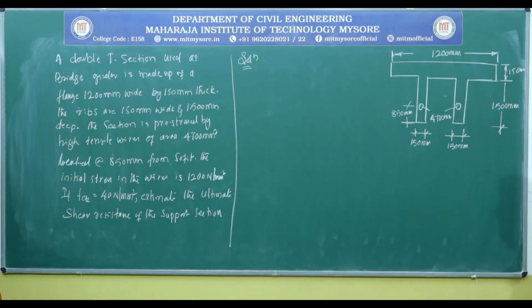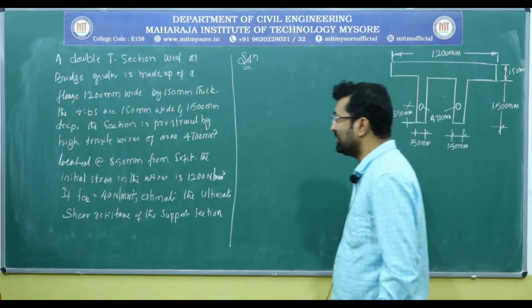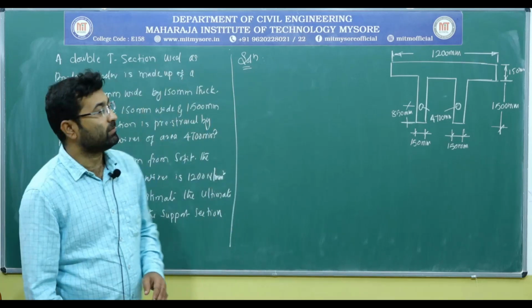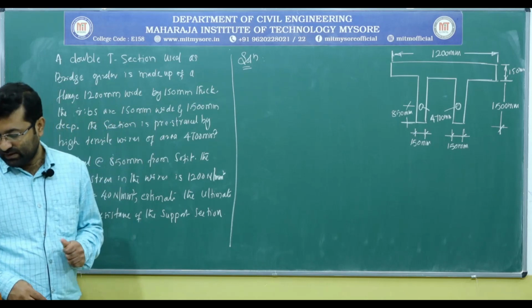For this we need to work out the ultimate shear resistance capacity at the support section.